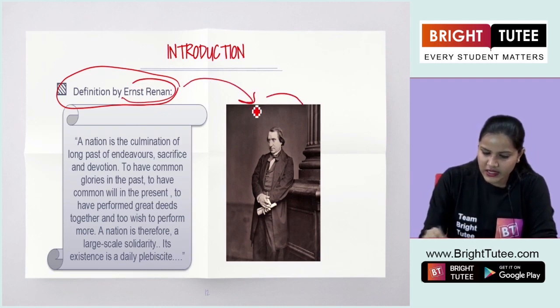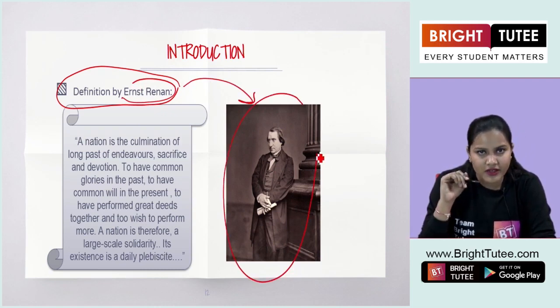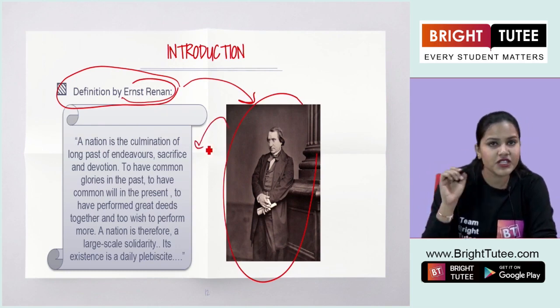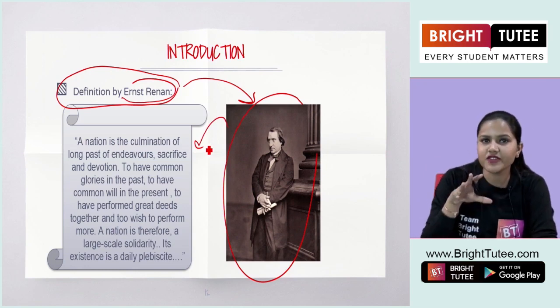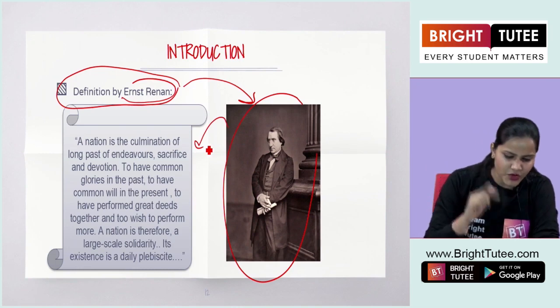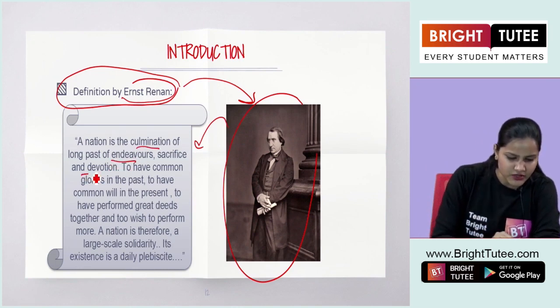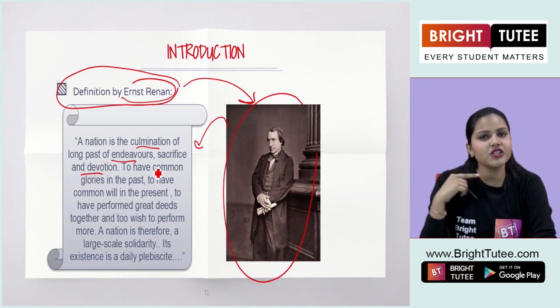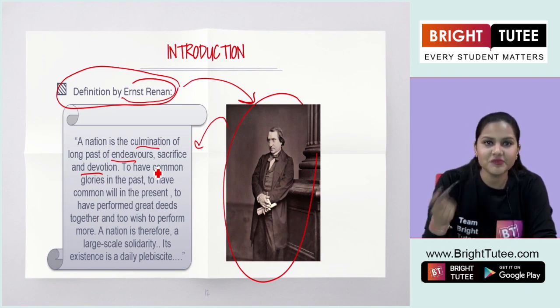Here you can see this is the image of Renan, and he was a great historian. He gave this definition of nation. This is a long definition of nation. Here what I am going to do is point out the major keywords and we will focus on these keywords and try to understand what they mean.